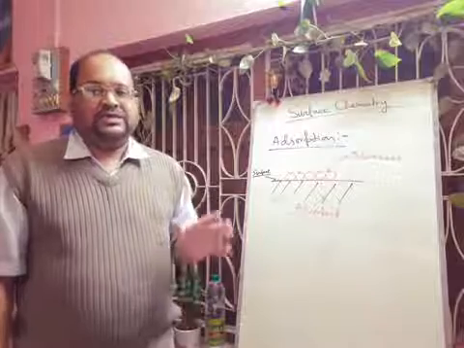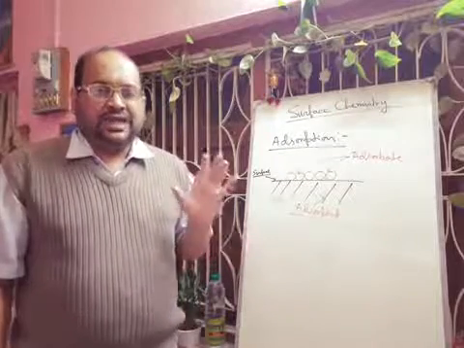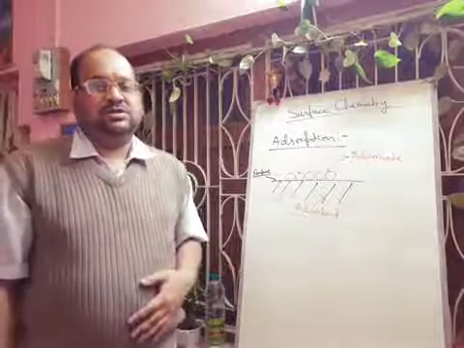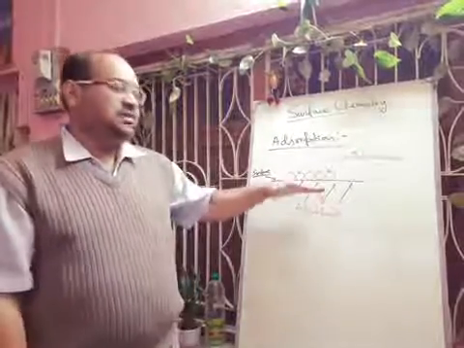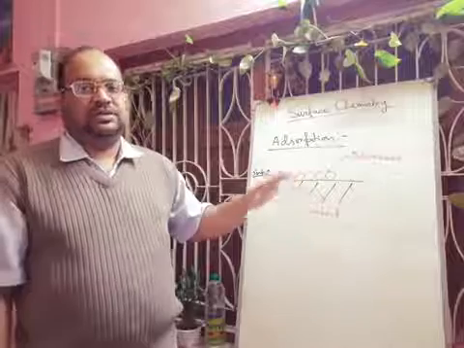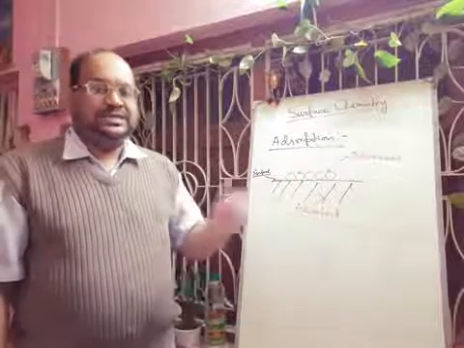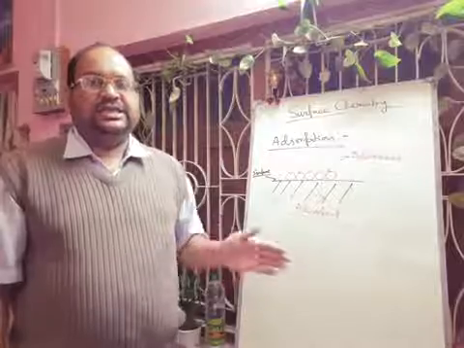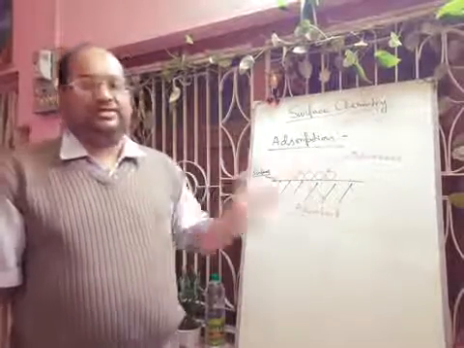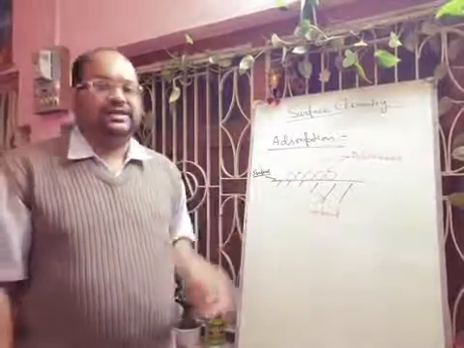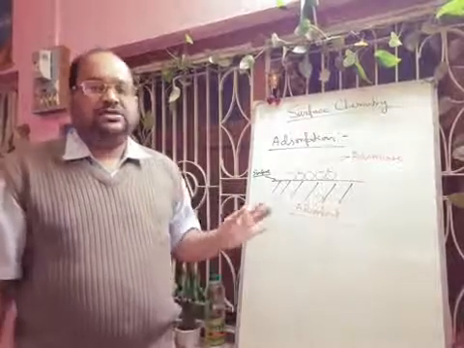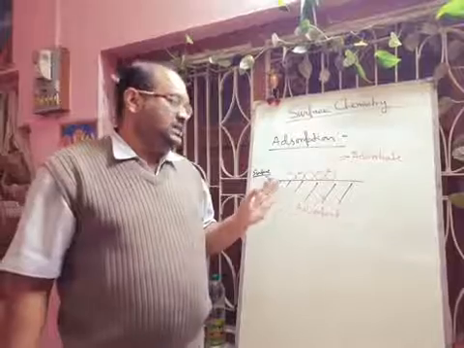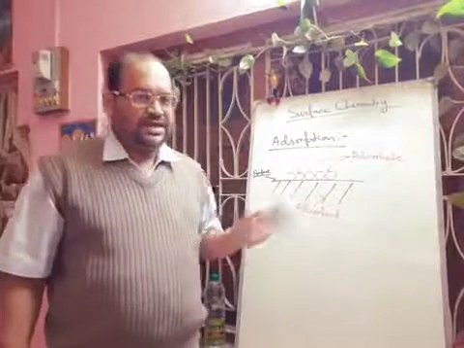Okay, and this shows that some gas has been adsorbed on the surface of the charcoal. So if this is the charcoal and these are the gas molecules, definitely there will be adsorption and the pressure of the gas will fall. So in this case, the gas is called adsorbate and the charcoal is called adsorbent. Okay, so this example, hope you can understand.